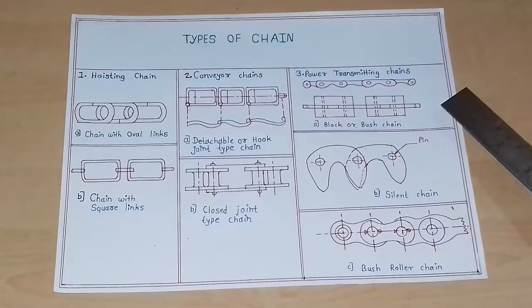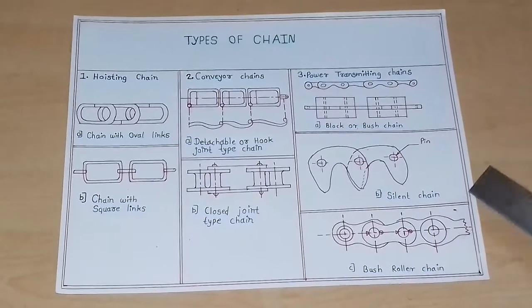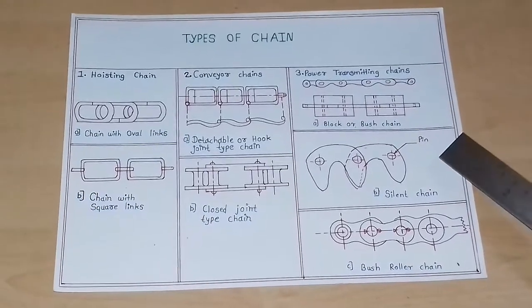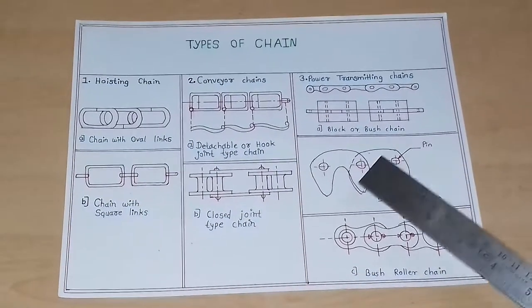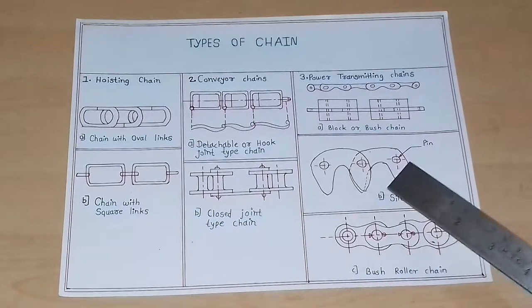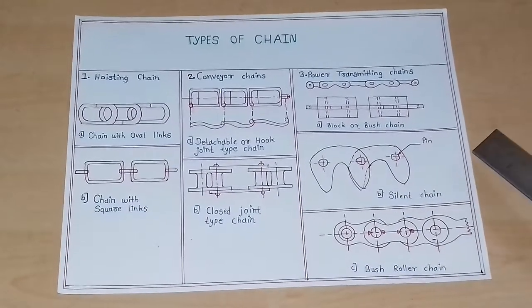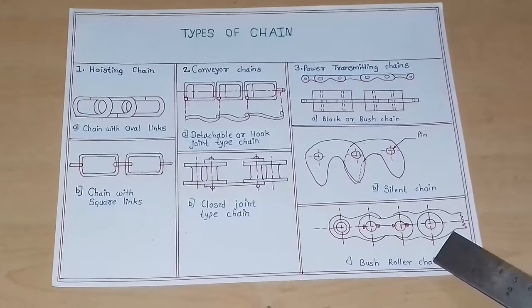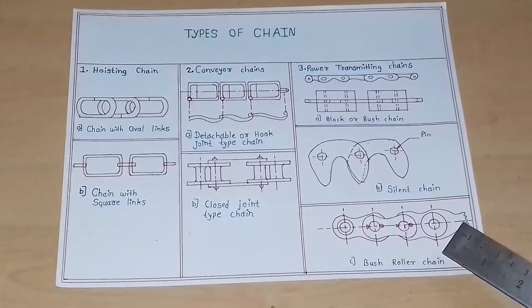Three types of power transmitting chain: bush chain, silent chain, roller chain. Bush chain produces noise. In silent chain, there is no relative motion between teeth and sprocket wheel, therefore its operation is noiseless. Bush roller chain is simple in construction and gives good performance under working conditions.